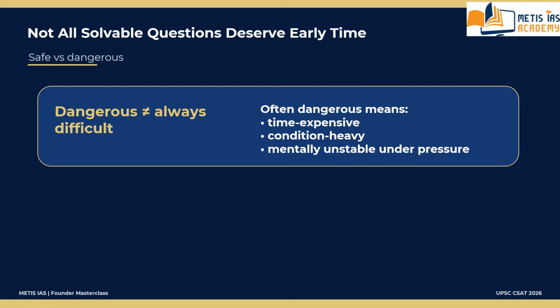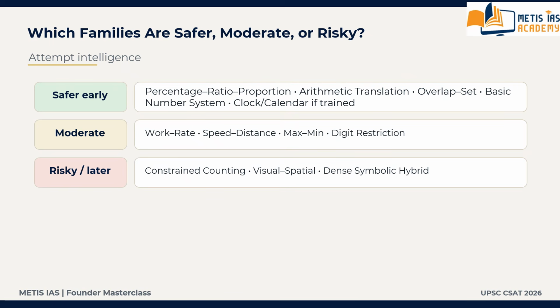That distinction is critical. Generally, safer early families are often good starting families, depending on confidence: percentage, ratio, proportion, overlaps at pass or fail, basic number system filters, clock, calendar, day, if trained.